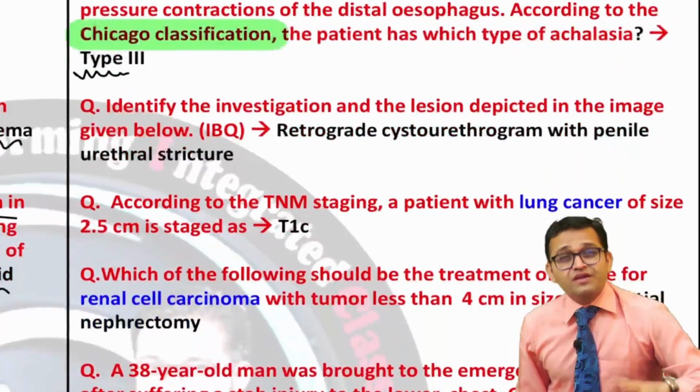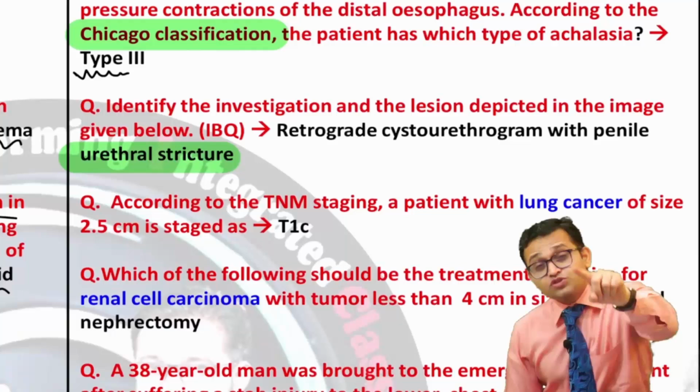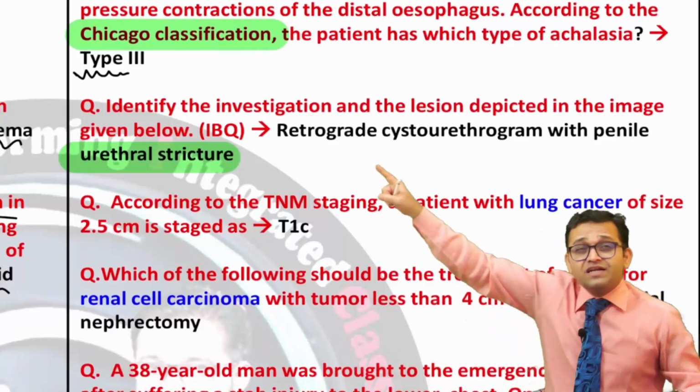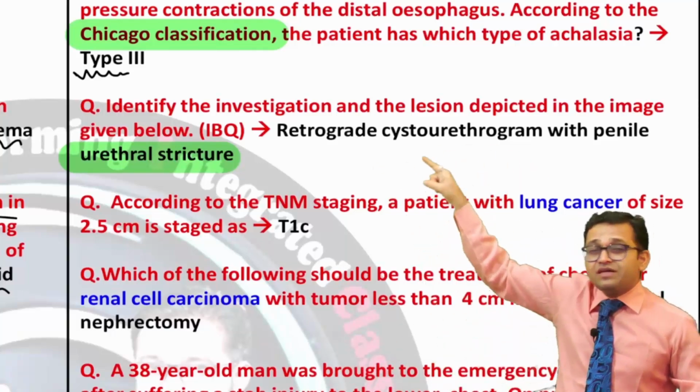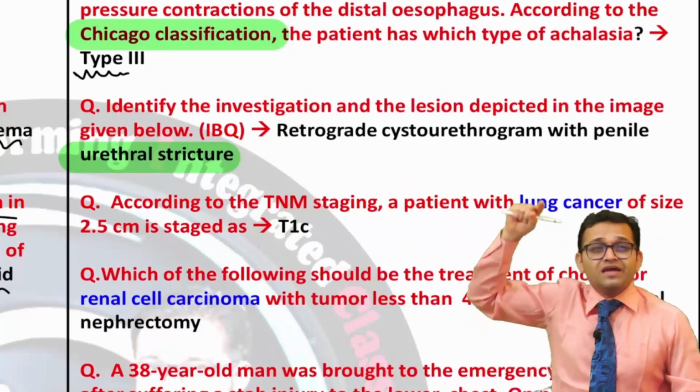Don't leave this topic. Now again, can you see the urethra? Urethra is an important topic. One question from the urethra, one question from the prostate gland. Identify the investigation of the lesion depicted in the image given below. Image based question had been asked. Answer was a retrograde cystourethrogram with the penile urethral stricture.